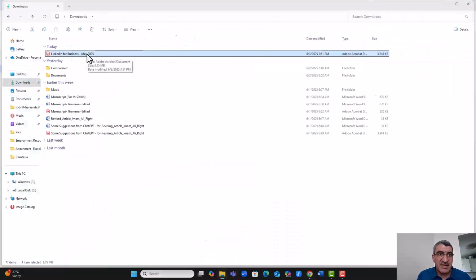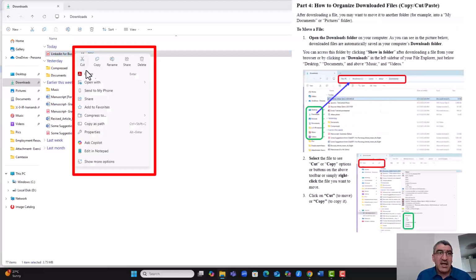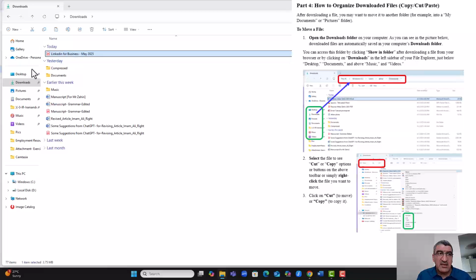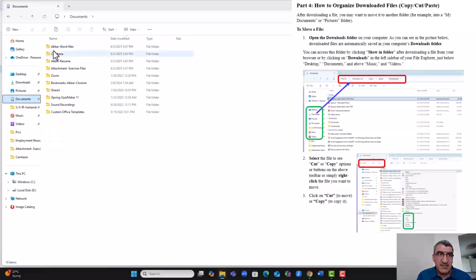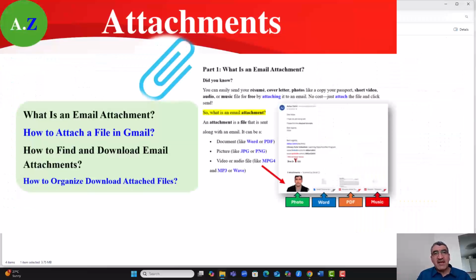LinkedIn for Business. For example, I attach the new one. Then to organize it, to copy it, I can right click on it. And if I want, I can open it, or I copy or cut it. If I want to make a copy, click on copy. Then I go to the folder, for example, Akbar Word files. Then click and paste it here. You see, it is pasted here. I hope that you have learned how to attach a file and also download it and organize it.